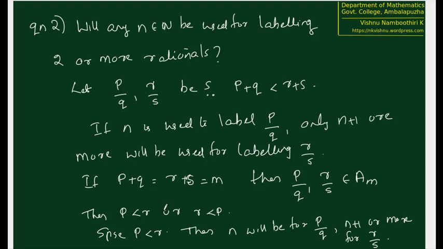Or if R by S is negative, R by S will be appearing before P by Q. Therefore, if N is going to be used for P by Q, that means that N minus 1 or something less than that will be used for labeling R by S. Therefore, the answer here is no. One particular natural number will not be used for labeling more than one rational number. So question 1 and 2, the answers together imply that the correspondence that we have defined is actually a function.